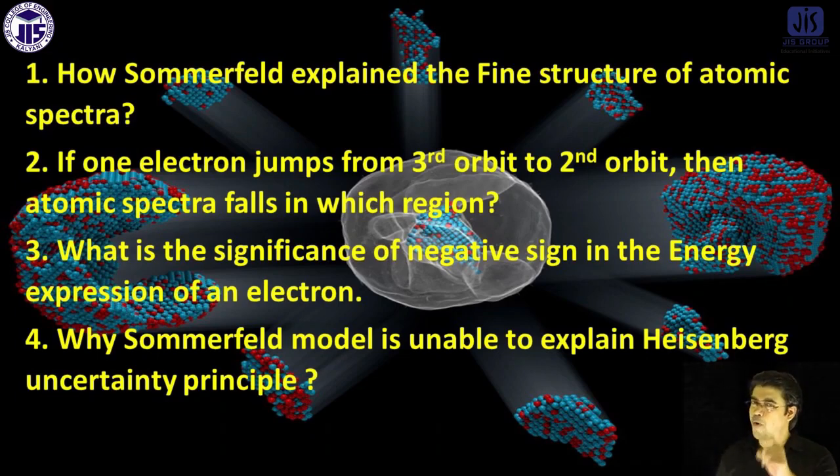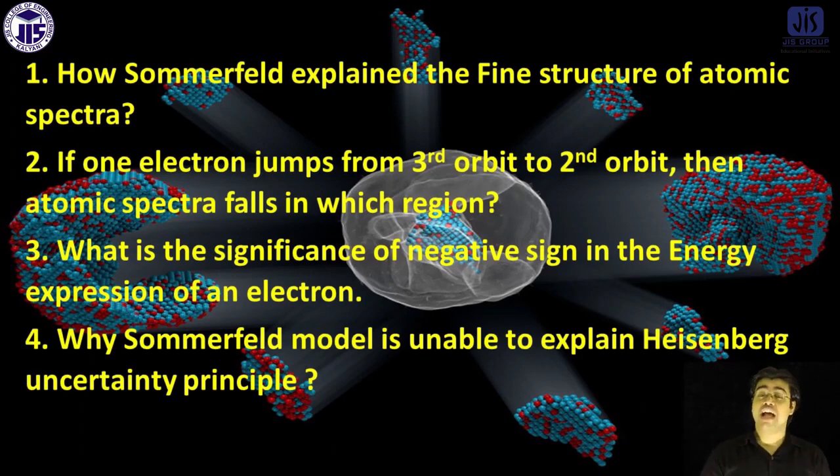Otherwise, it is not possible to explain it. Now, the Sommerfeld model is restricted to the particle nature of the electron. It does not consider the wave nature of the electron. So that's why it is not possible to explain the Heisenberg uncertainty principle from the Sommerfeld model.